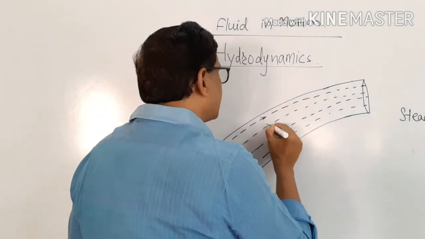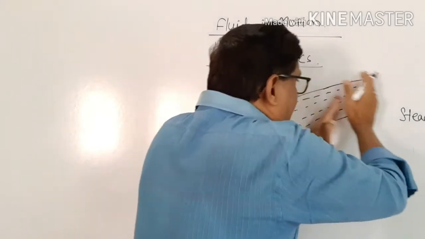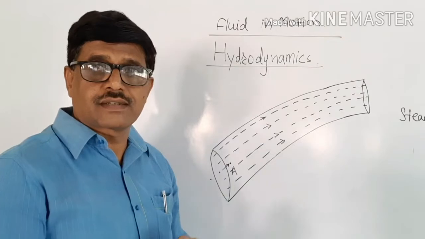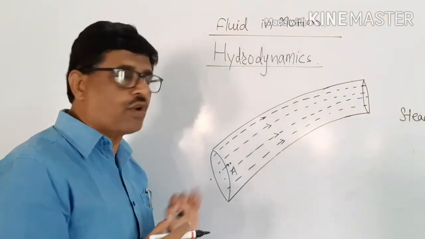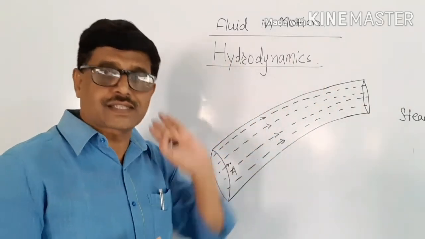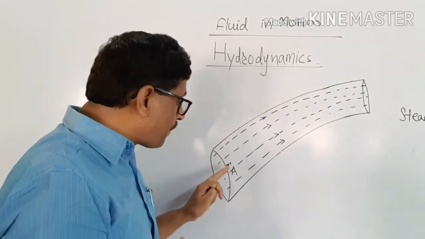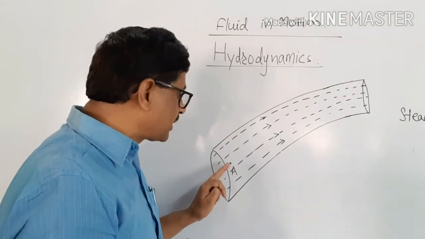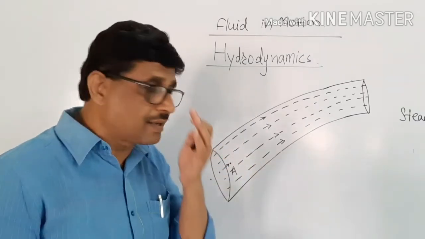Although liquid particles in motion are moving in the same direction, this is again the important property of a steady flow. All the liquid is moving from left to right in this case. The measurable property like pressure and velocity at a given point is the same for all the particles.